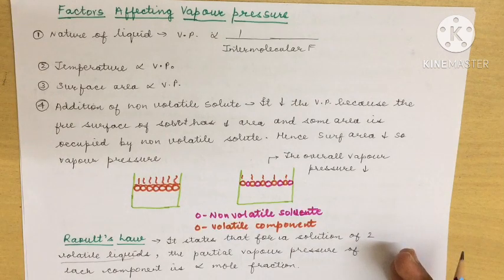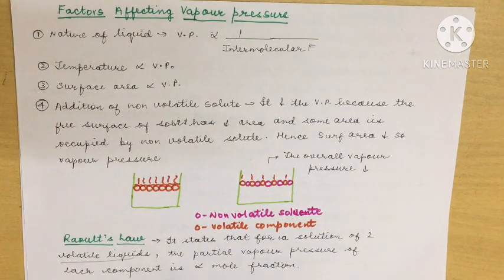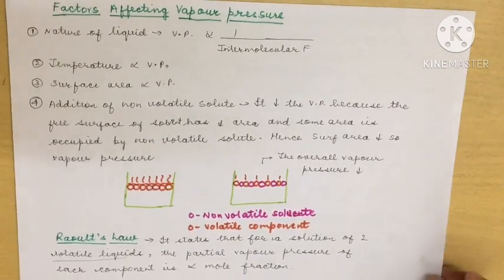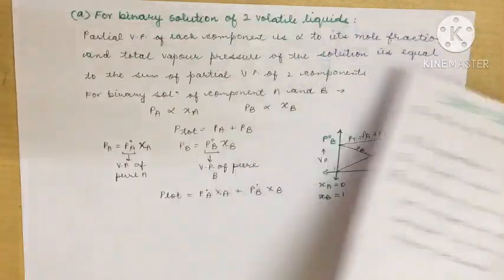Both of them are volatile, so their partial vapor pressure will be proportional to the mole fraction. The greater the mole fraction in the solution, the greater the vapor pressure it exerts. So this is Raoult's law.